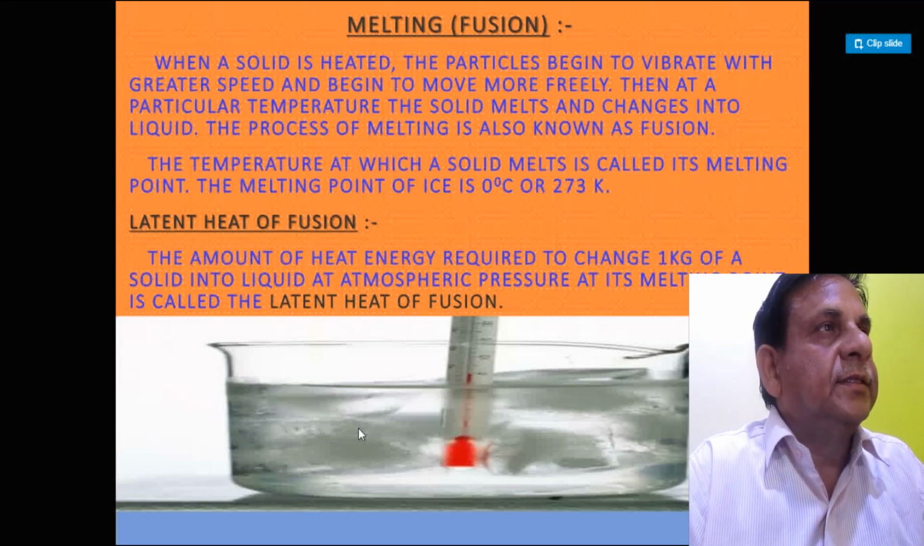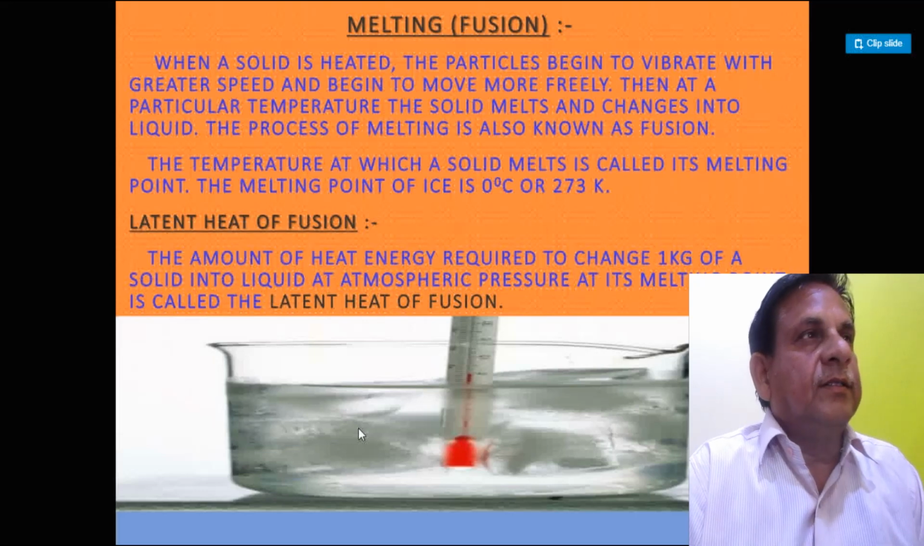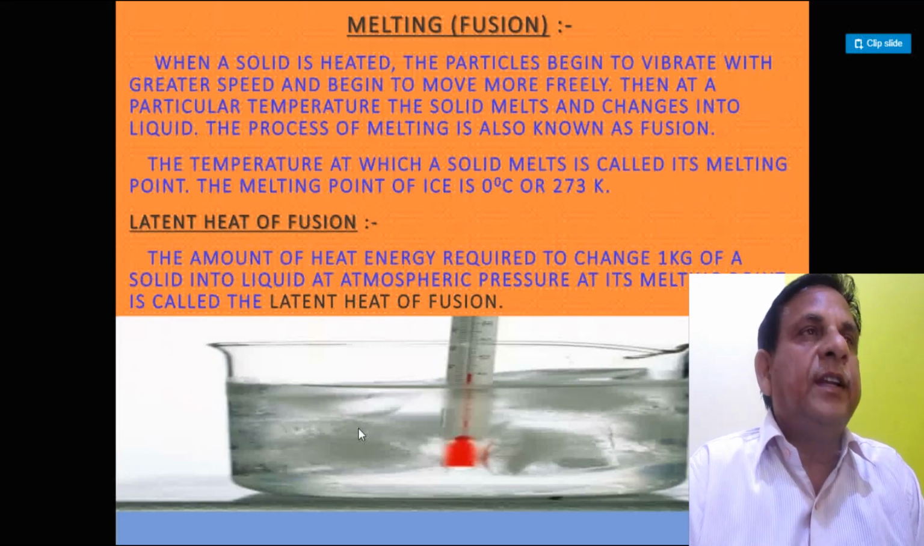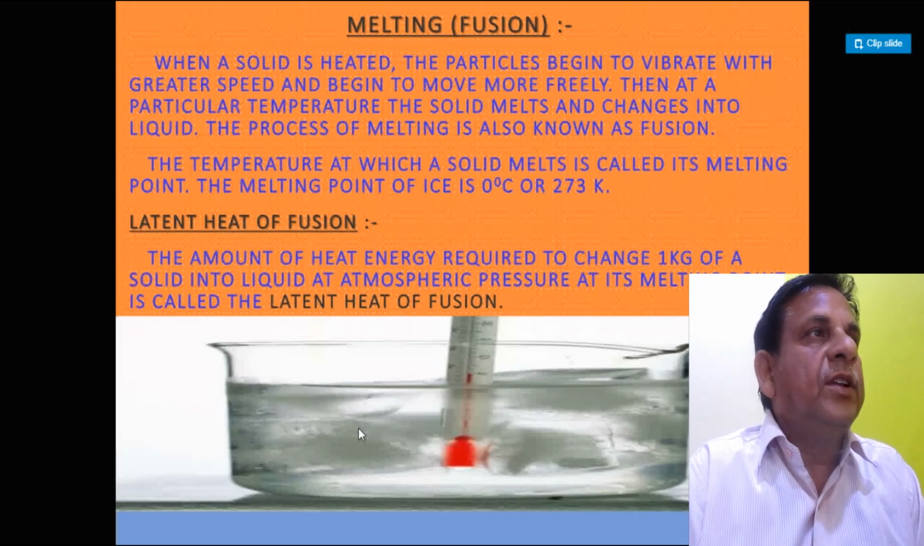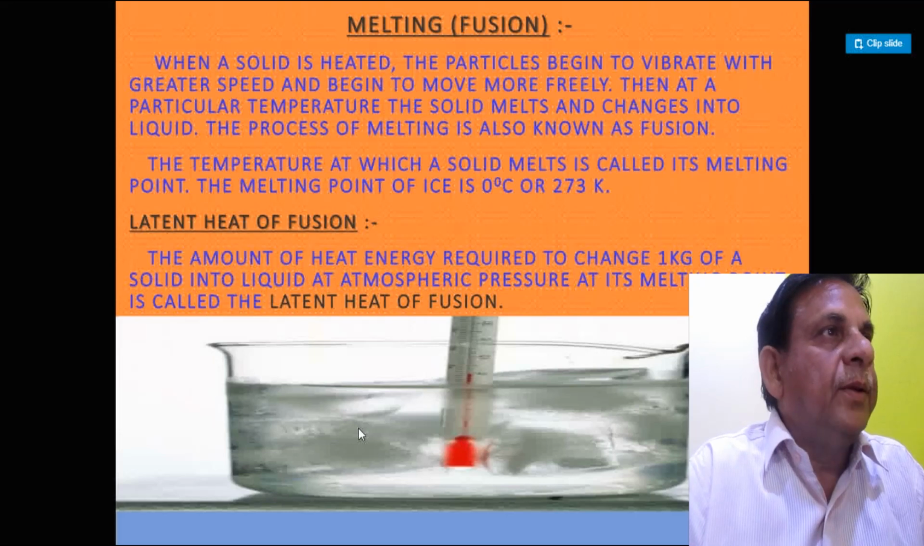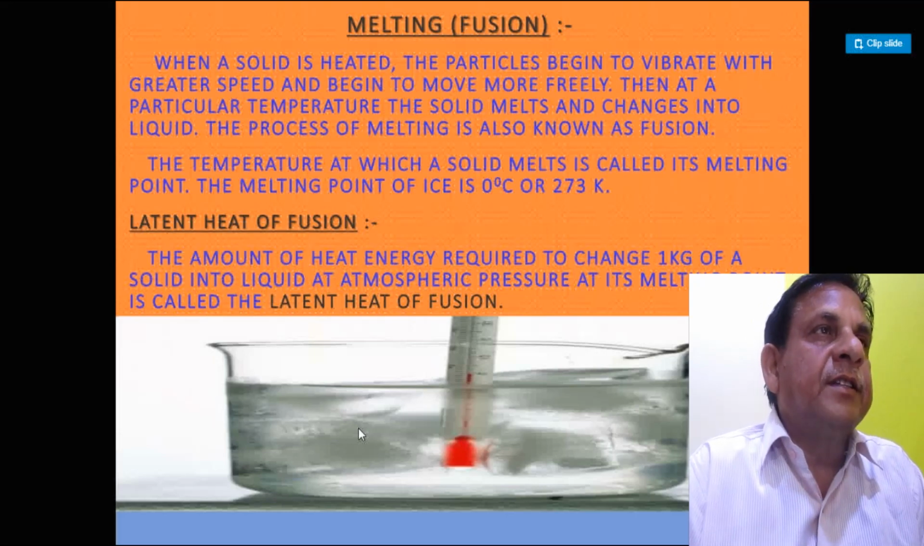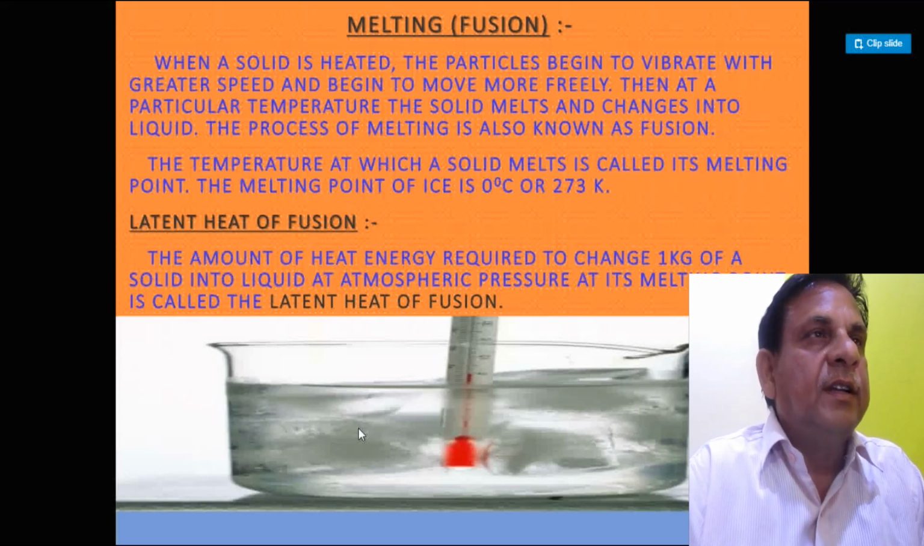During melting, when the solid is changed into liquid form on heating, the particles begin to vibrate with greater speed and begin to move more freely. Then at a particular temperature, the solid melts and changes into liquid. This process of melting is also known as fusion. The temperature at which the solid melts is called the melting point. The melting point of ice is 0 degrees Celsius or 273 Kelvin.